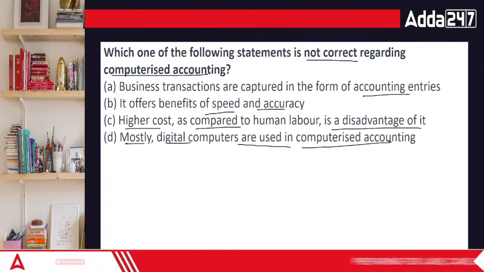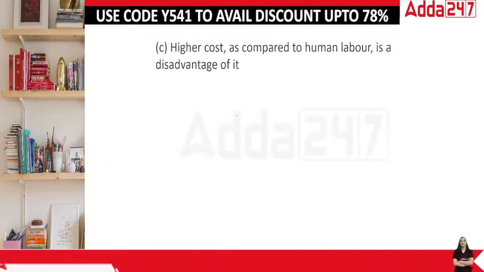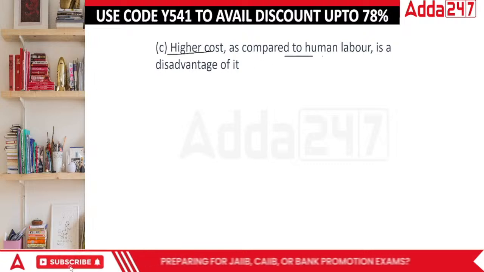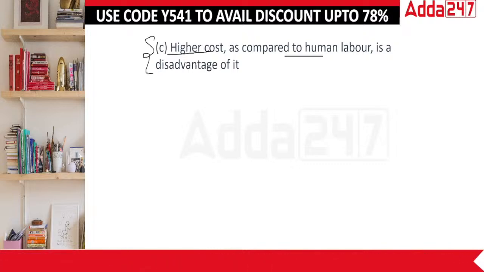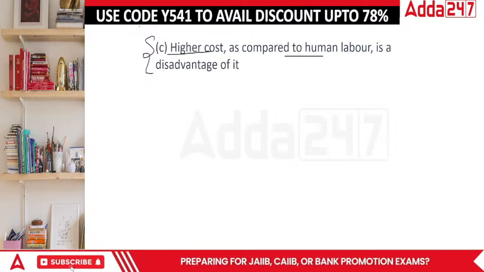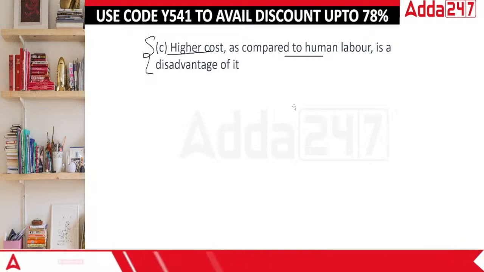In this case, I think in terms of computerized accounting, it is actually C. There is no higher cost as compared to human labor. No, there is no higher cost. This is way more beneficial in terms of working. It is not a disadvantage. It's an investment that you are making. This particular thing, in the form of a machine and all, is going to help the company to grow further, isn't it? So in this case, the correct answer is C.